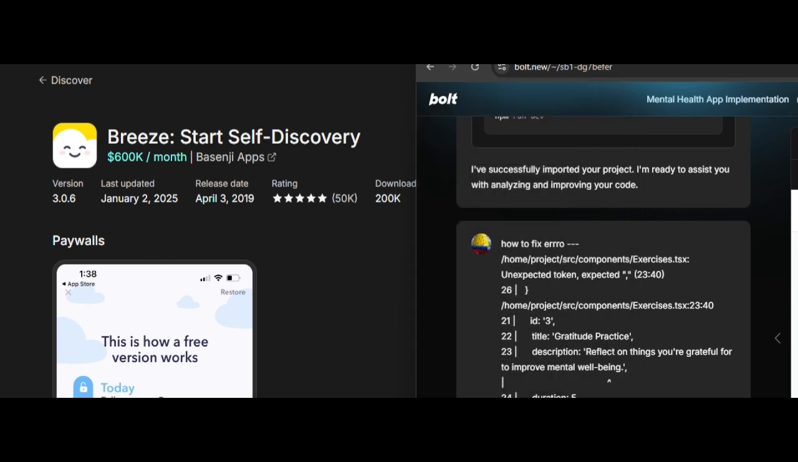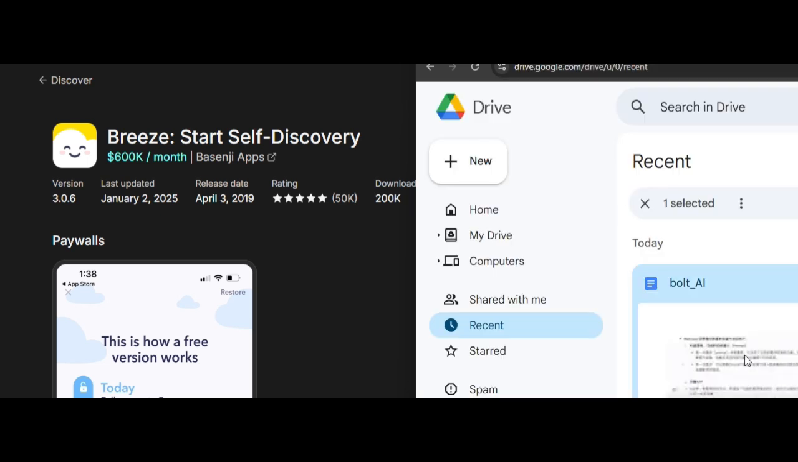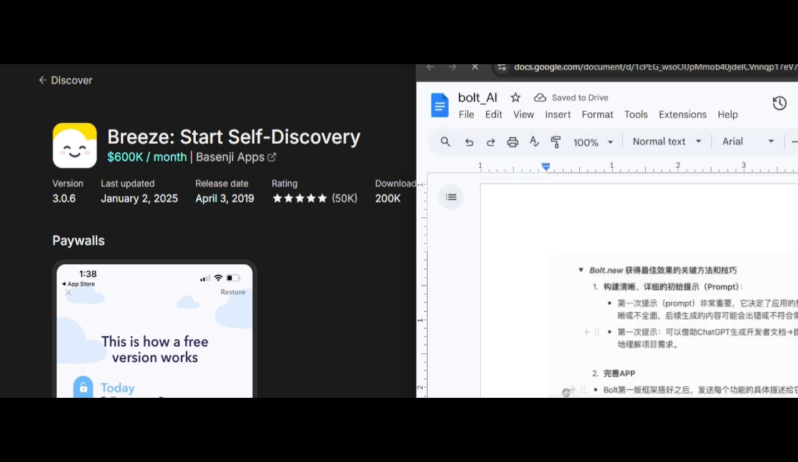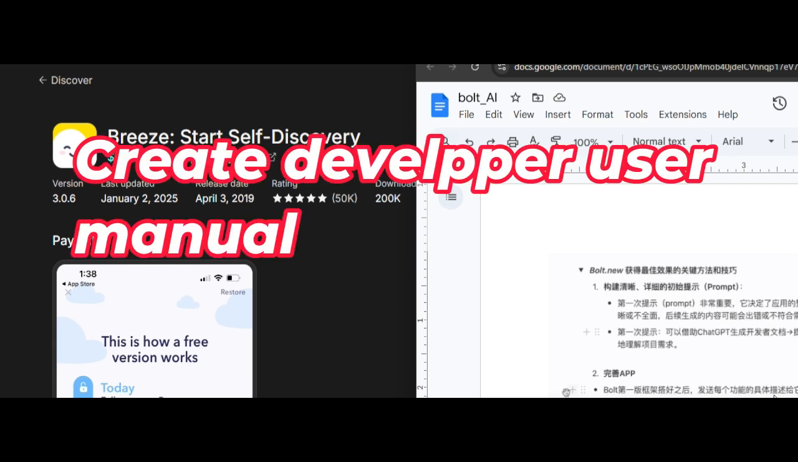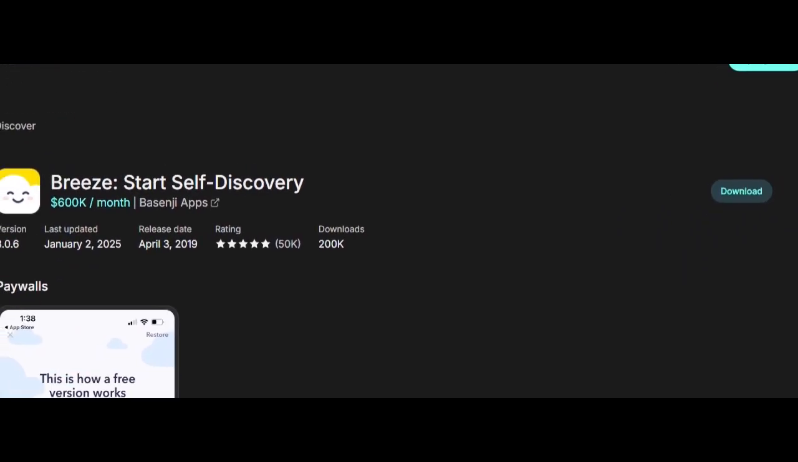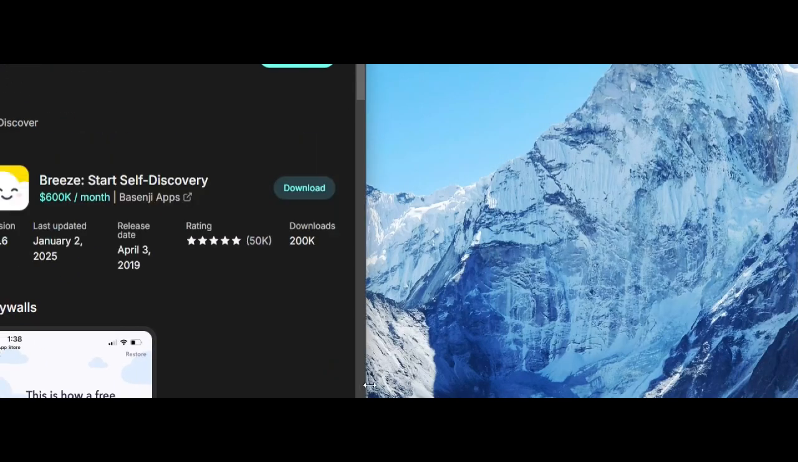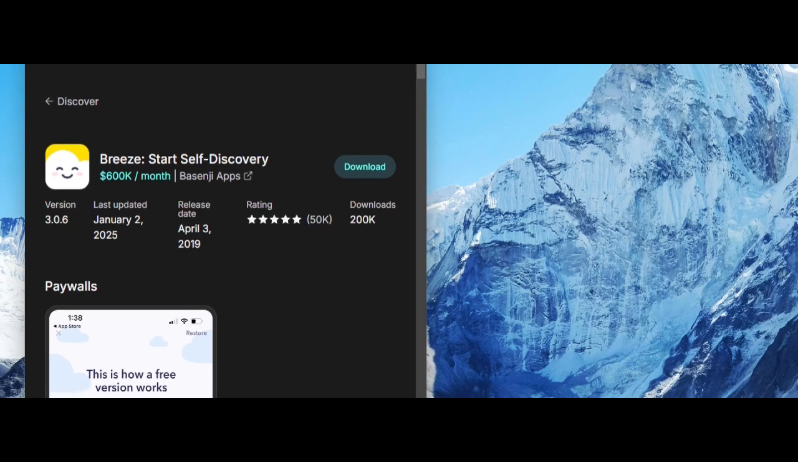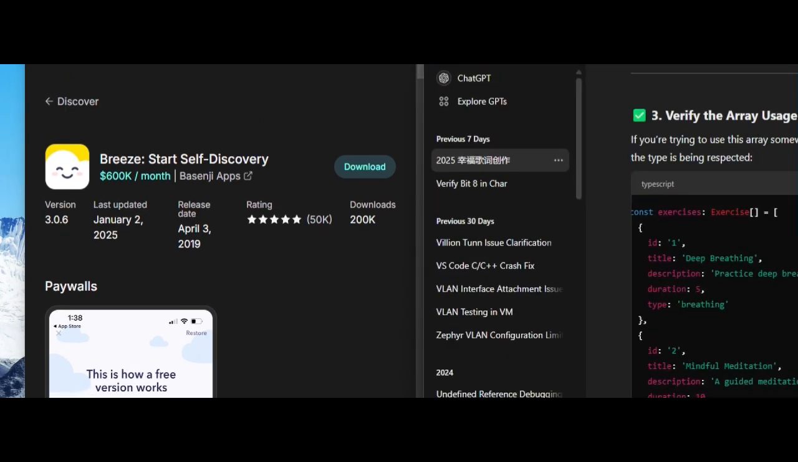Based on the steps, right? Based on the steps, we need to really do another one to a full app. I already have framework. Then I will generate a description, like a developer manual, let GPT to do it. So let me copy this link, side by side, this one. Copy this link and paste to my ChatGPT.